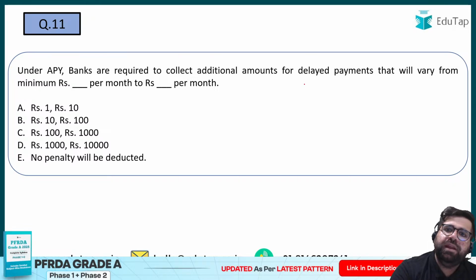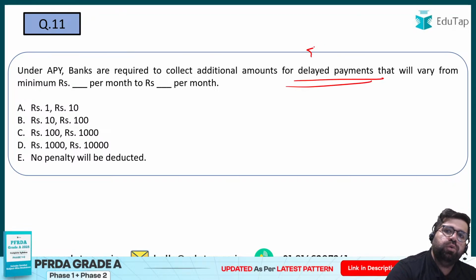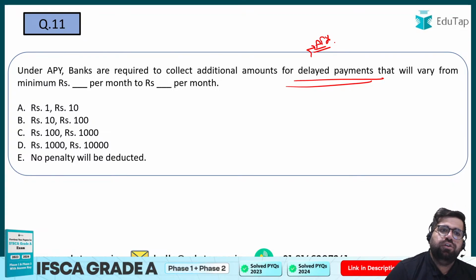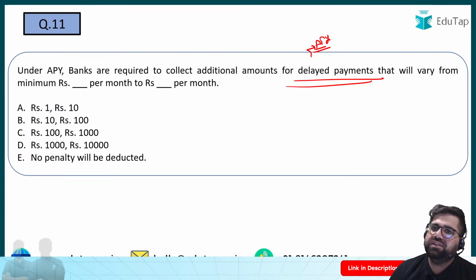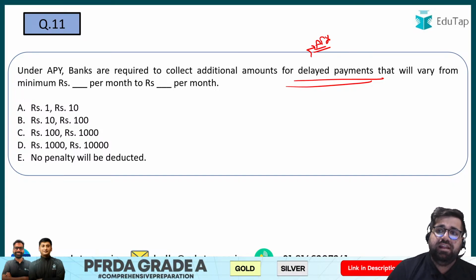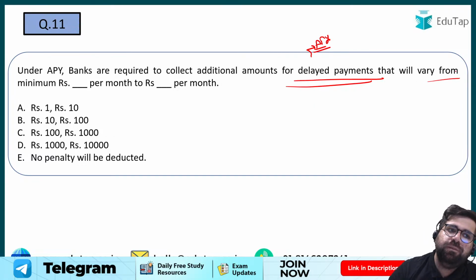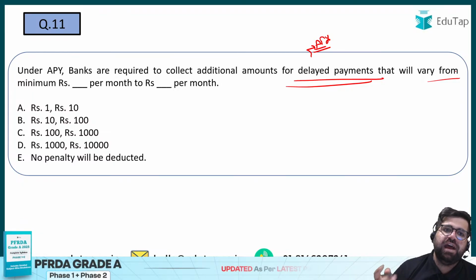So if you are making a delay in your payments towards the contribution to Atal Pension Yojana, then banks can take a penalty from you, and it can vary from minimum dash rupees to dash rupees per month.